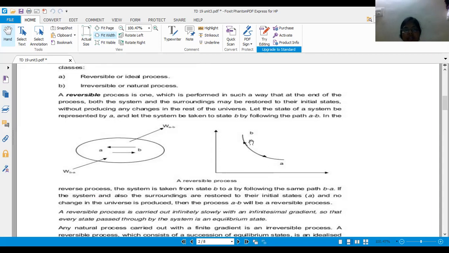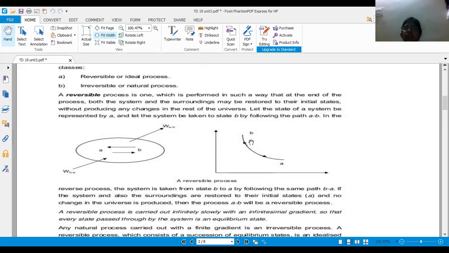Actually, the reversible process is an ideal process, because in our actual process we will not get 100% efficiency. It always gets less than 100% efficiency. Why? When you are running the engine, it will have some losses like friction, heat losses, and pumping losses.